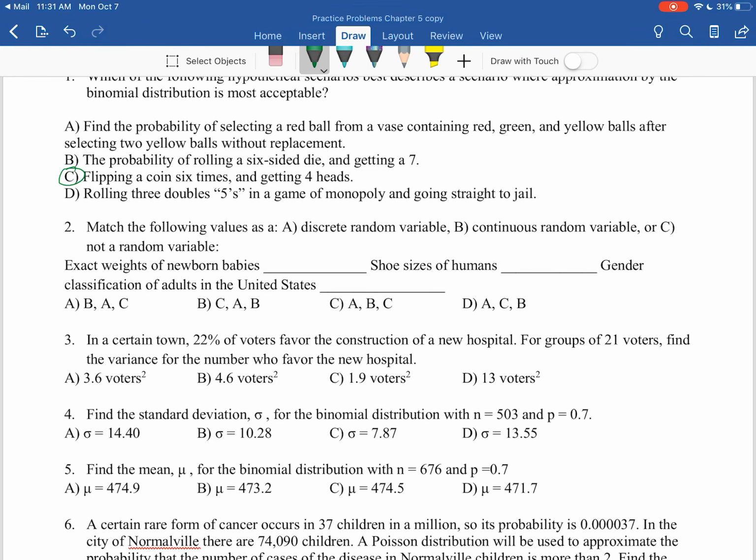Whereas for shoe sizes of humans, this probably should say adult humans, because as kids they're changing, but this is really more of adult humans on average. And that will be our discrete random variable. And then gender classification in the United States will be C as a non-random variable. And that'll give us letter A, or answer A, so B, A, C.